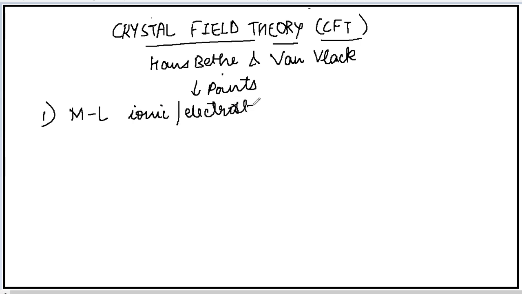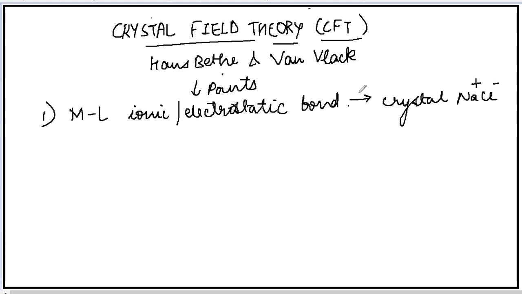Electrostatic or ionic in nature means metal will acquire a positive charge, ligand will acquire a negative charge, and as a result of which they form the metal-ligand complex. So this theory considered the metal-ligand bond to be ionic or electrostatic in nature, and this is similar to as in case of the crystal. For example, if you take a crystal of sodium chloride, there is presence of positive ion and there is a presence of negative ion. Together they form a crystal. And this is the reason this theory is known as crystal field theory or is called as CFT. So the first point says metal ligand bond to be ionic.